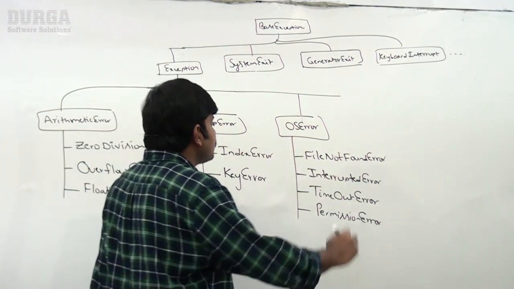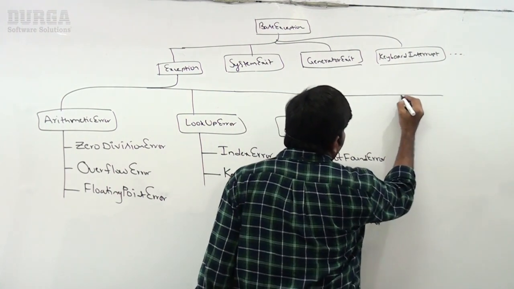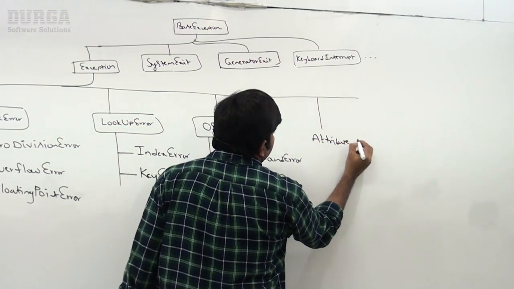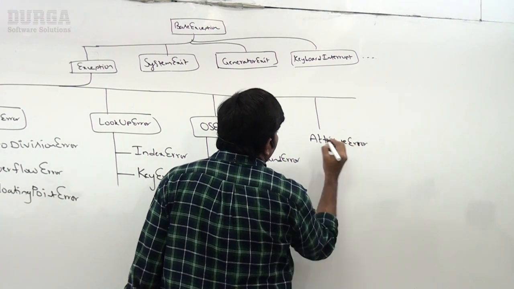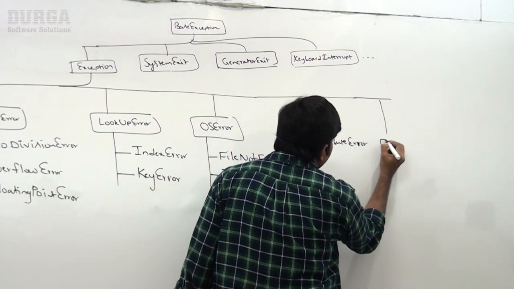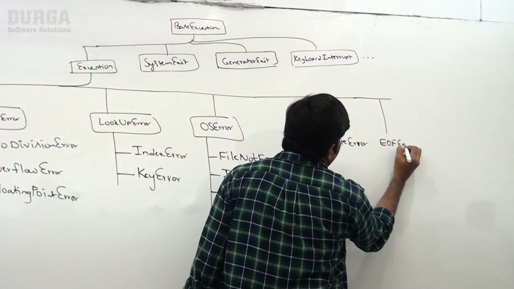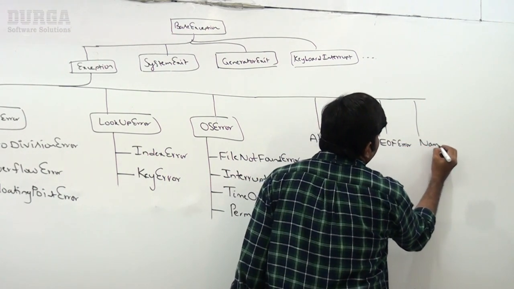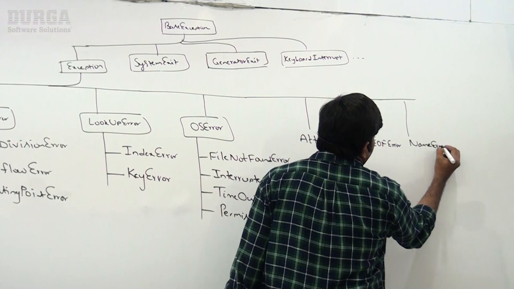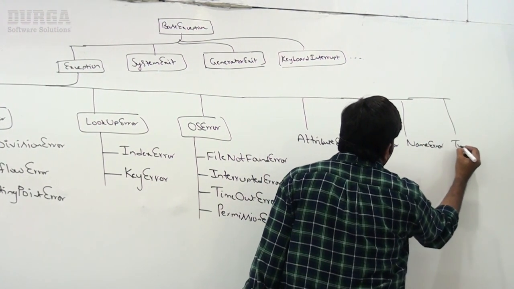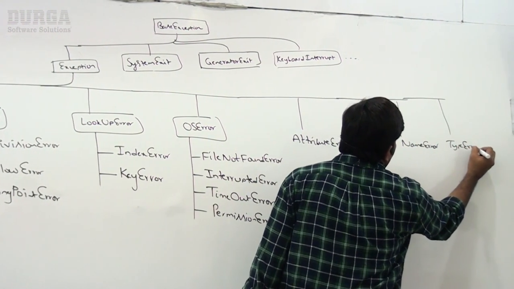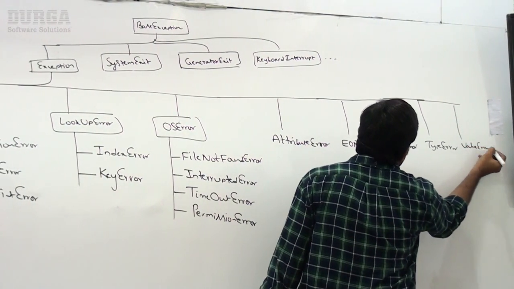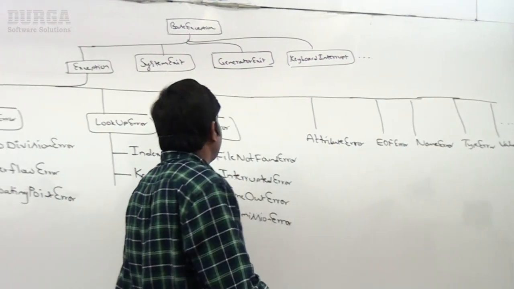Next, attribute error. Next, EOF error, end of file error. Next, name error. Next, type error. Value error. Multiple child classes are there.